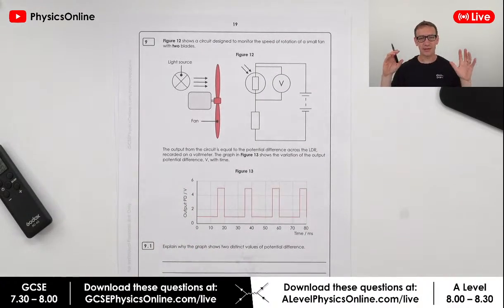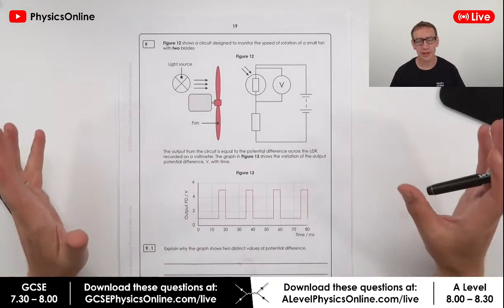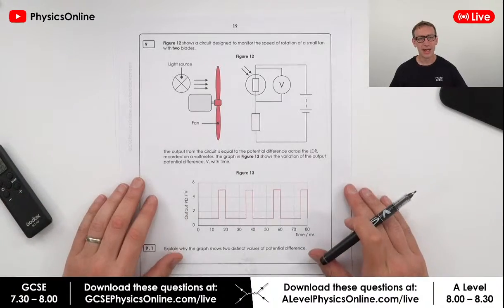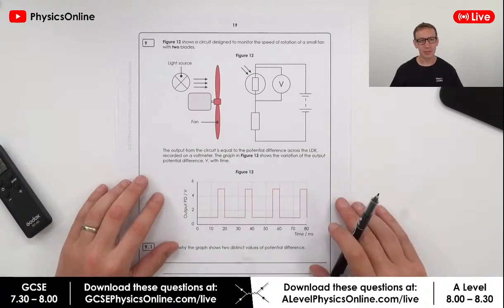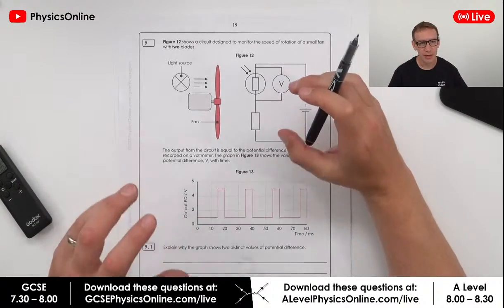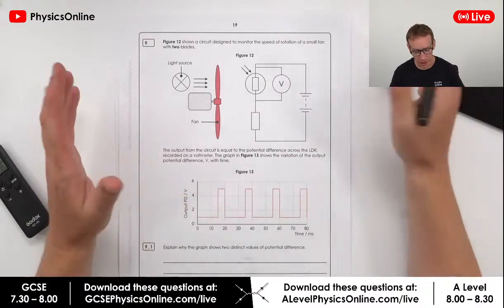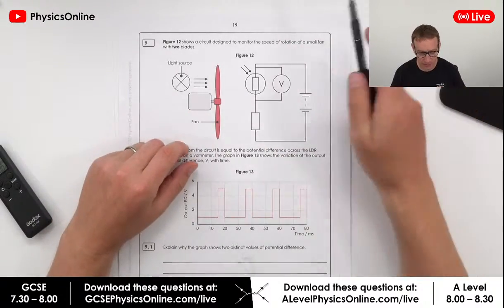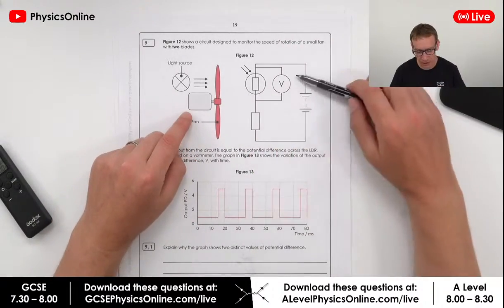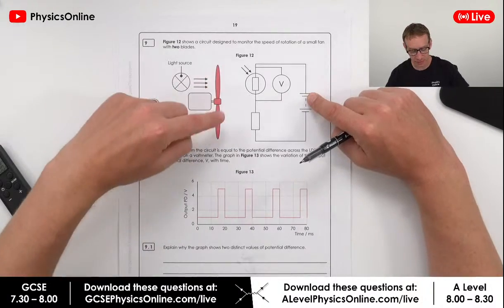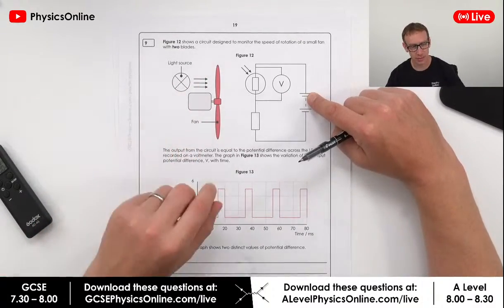Now, the first thing is, in the exam tomorrow, there will be a difficult question. I've no doubt about it. A lot of the time, you'll think, I've never learnt that before. But all the time, they will explain what's going on. So here we've got maybe something you haven't seen before. We've got a circuit designed to monitor the speed of rotation of a small fan with 2 blades.